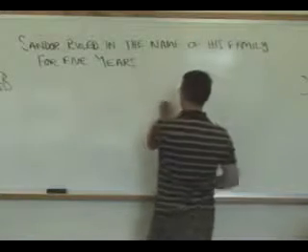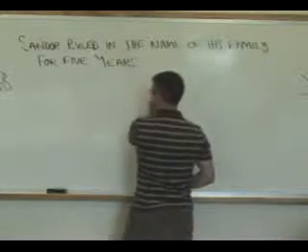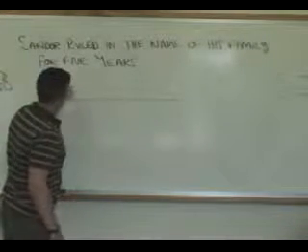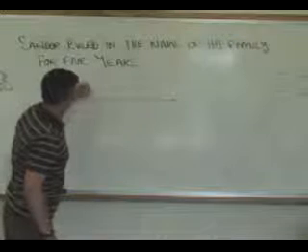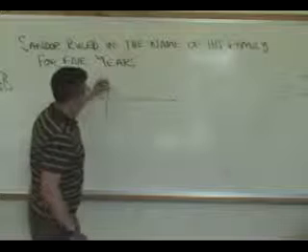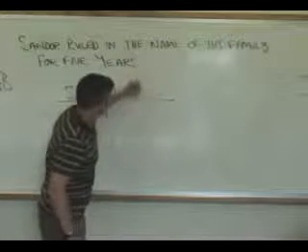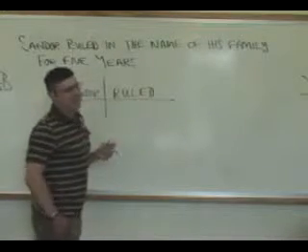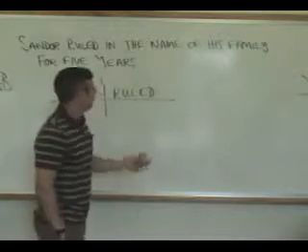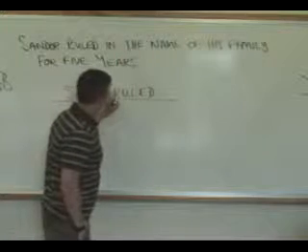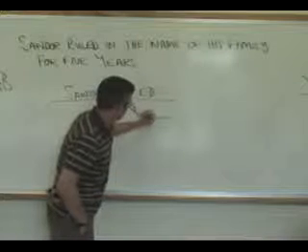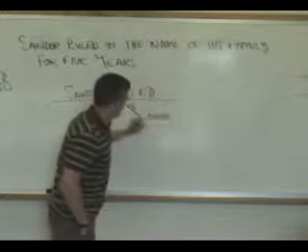All right, so we draw our baseline. The subject is Sandor. Then we have our cross there to separate the subject and verb. The verb is ruled. Now, how did he rule? In the name of his family. That's how. So here we have a prepositional phrase, in, and the object of the preposition goes there, name,